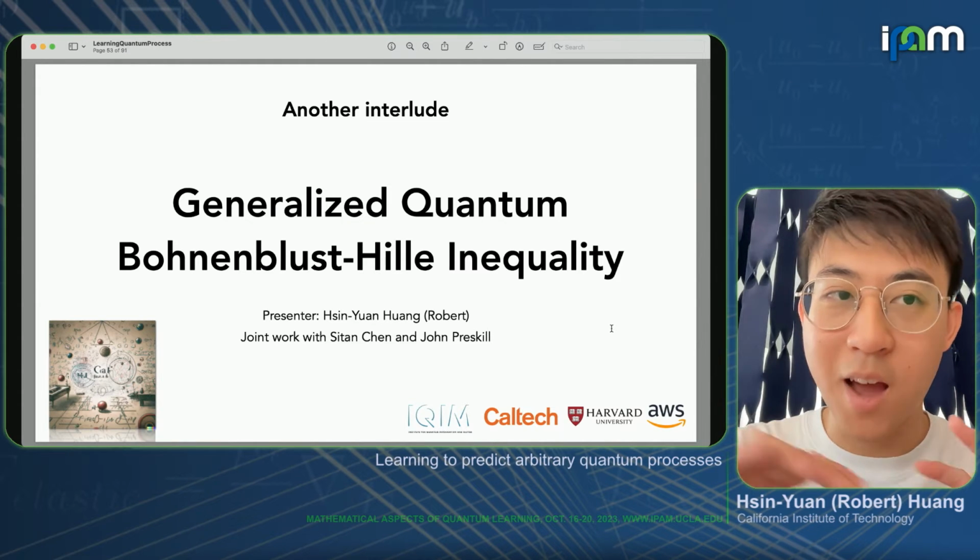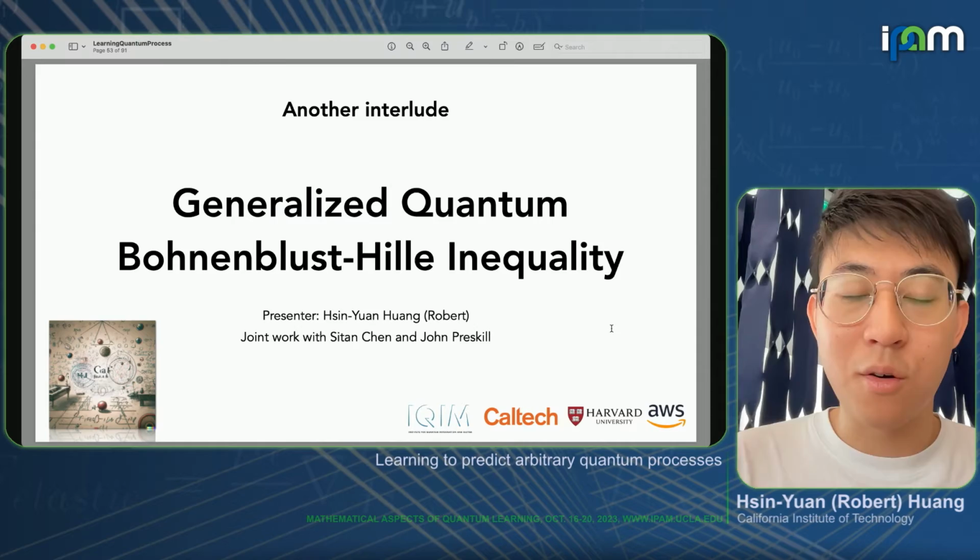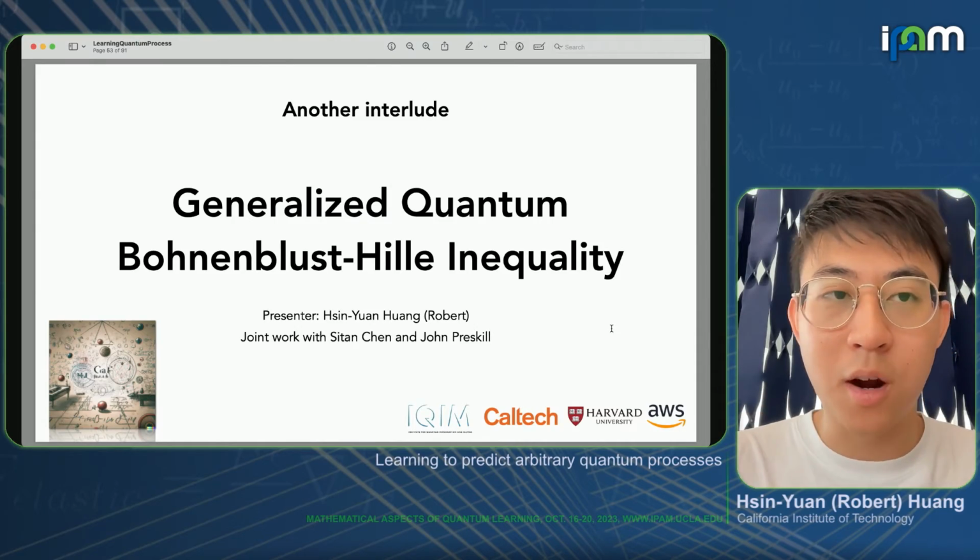And basically that's kind of how things are pieced together. So recall that we were starting out by trying to learn about quantum processes, and by using Heisenberg evolution, we just need to learn observables. And one can essentially think of learning observables as learning the low degree approximation. So now we are essentially in the zone of trying to learn about low degree functions.